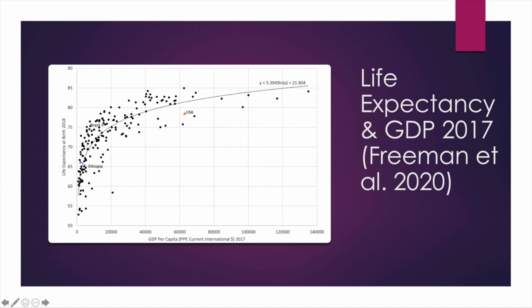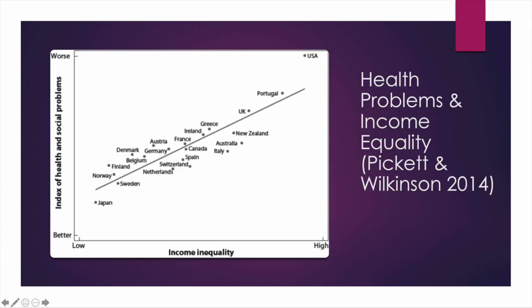Countries like Brazil with a higher GDP per capita have a higher life expectancy. The trend here is very clear. Those countries with the highest GDP per capita have some of the highest life expectancies from birth. Those with the lowest GDP per capita have some of the lowest life expectancies. This would be an example of health inequality. We can think about the correlation between health and social problems and income inequality.